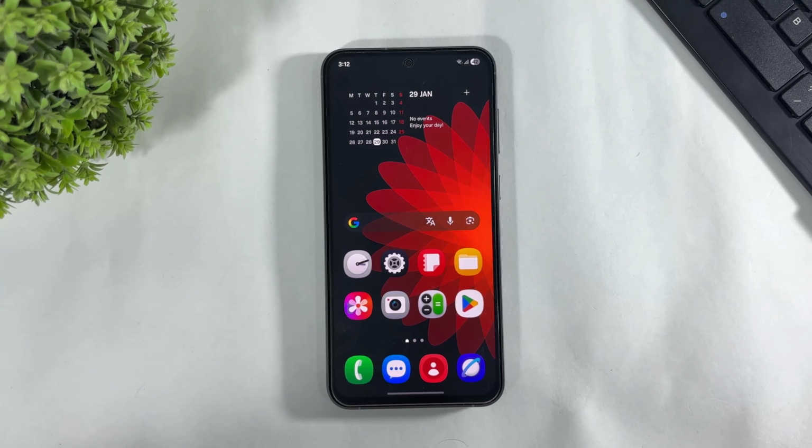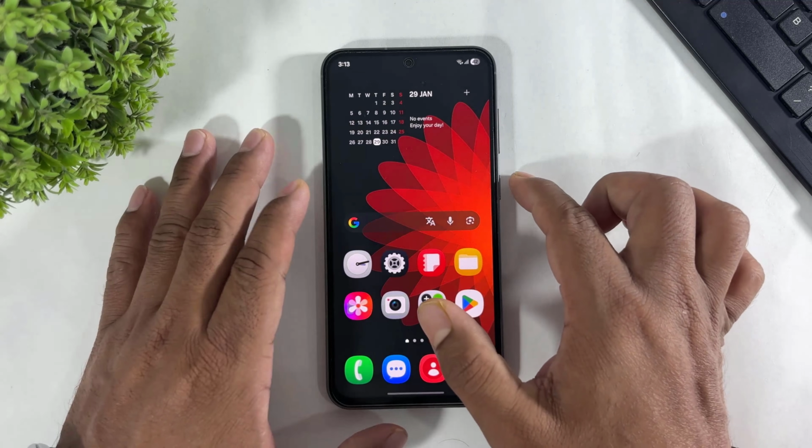Hey, what's up guys? In recent videos, I reviewed many beautiful depth clocks for your Galaxy device. But today in this video, I'm going to show you new lock screen live clocks with live seconds for your Galaxy device. So let's begin.